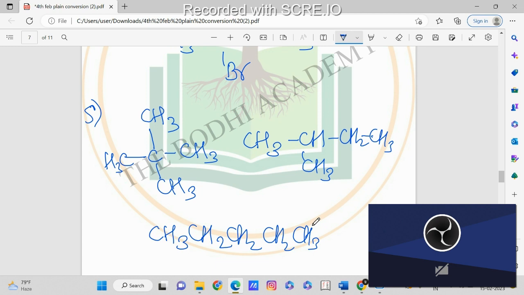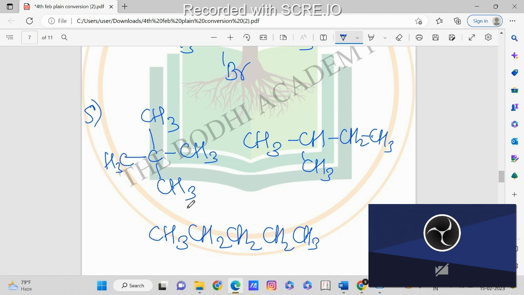Now we have discussed this concept in the beginning, when we were studying the physical properties of alkanes. What we discussed in that is, as the branching increases, boiling point will decrease. When we increase the branching, boiling point will decrease.